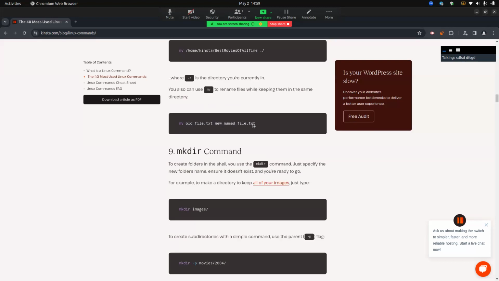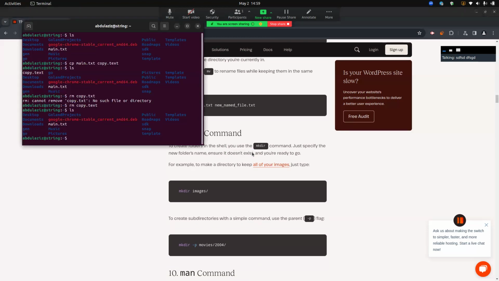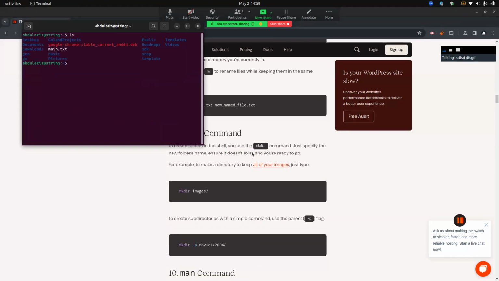So the next command is mkdir, and we know this command. It is very popular. To create folders in the shell you use the mkdir command and just specify the folder's name, ensure it doesn't exist, and you are ready to go. So we use it.